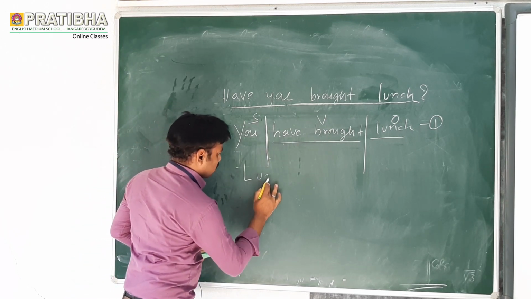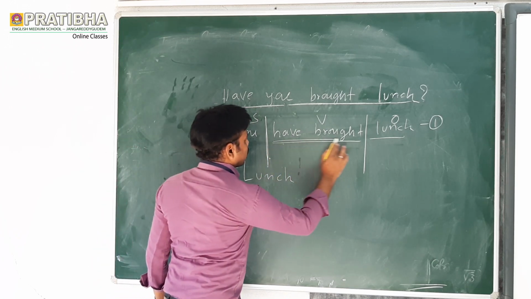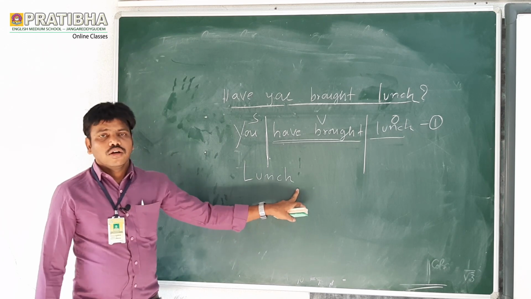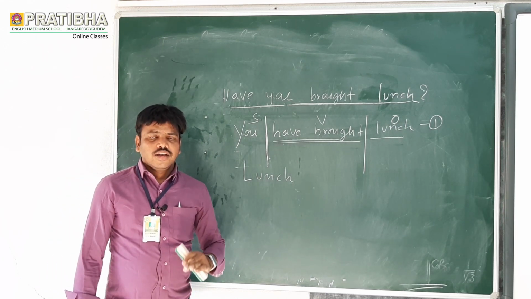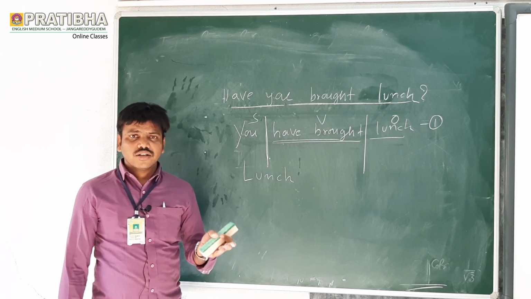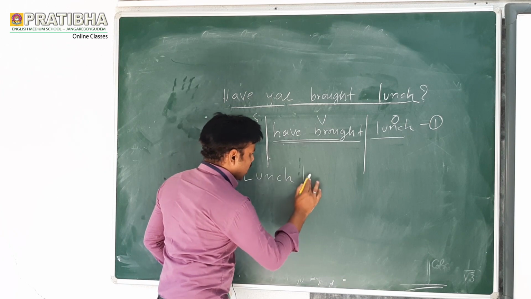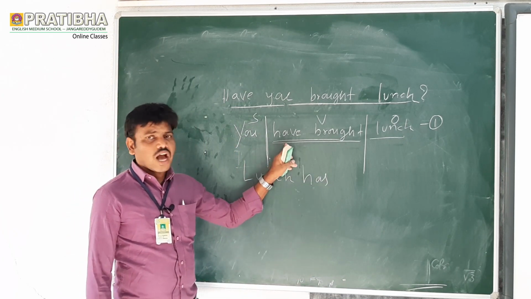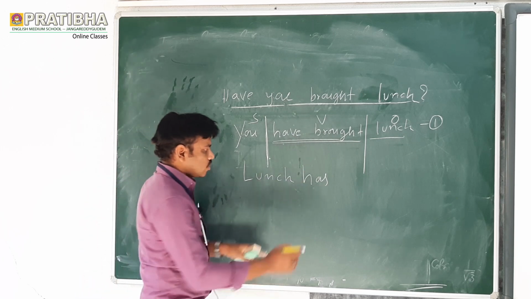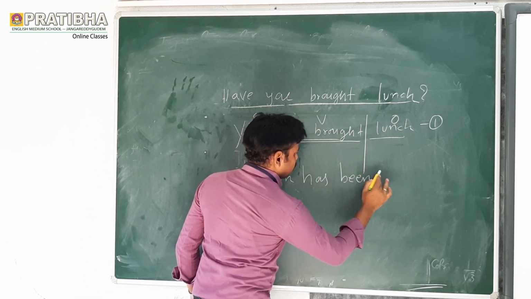Lunch... have brought. Should not write have. In the previous classes we learned have and has. If the subject is third person singular, you should write has. So lunch has. What is our structure? If you see have or has in the sentence, you should write lunch has been brought.